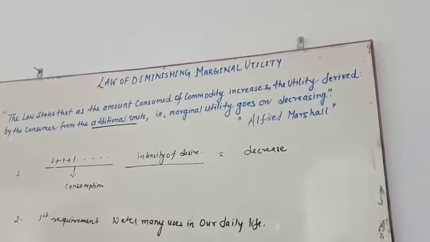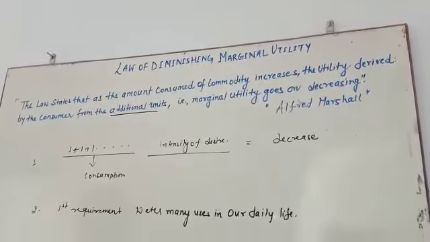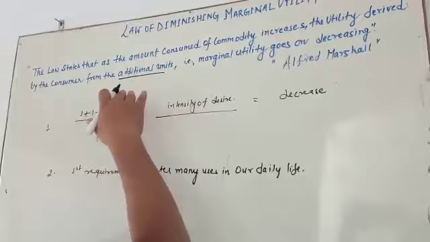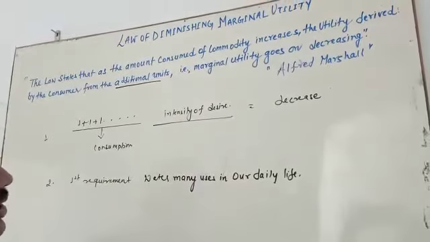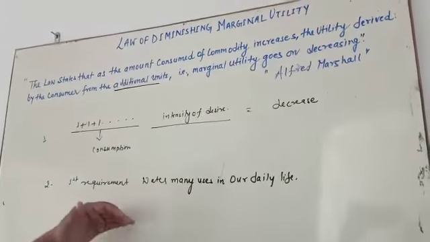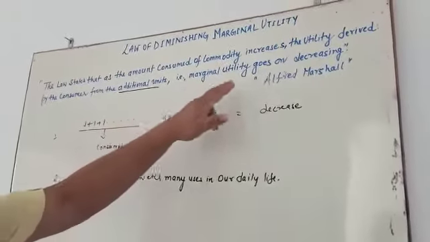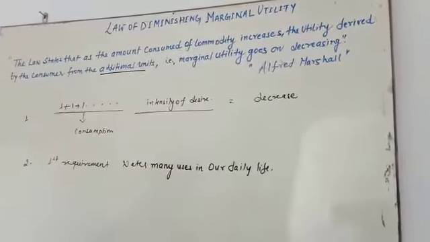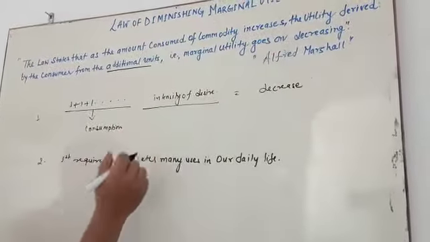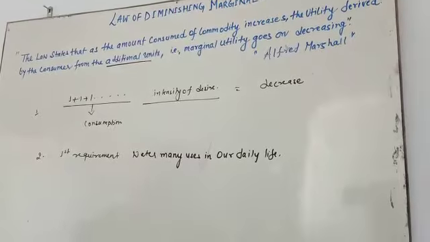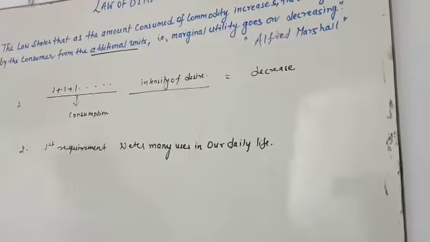So the marginal utility of water is going to be decreased when you add. The first requirement, whatever you have, the marginal utility means addition. Utility means your usefulness. What is the meaning of decrease? Intensity. Intensity of what? Usefulness. So that is the explanation.